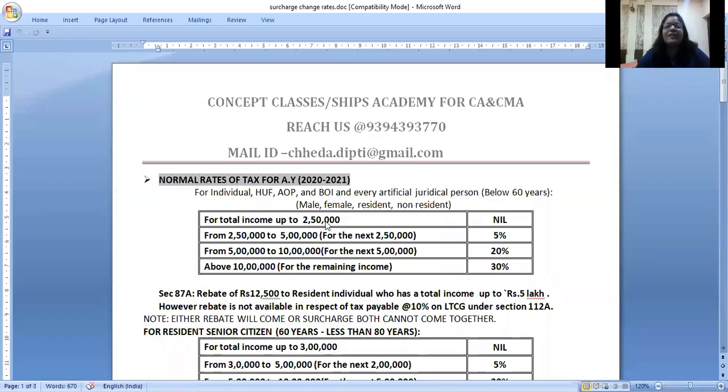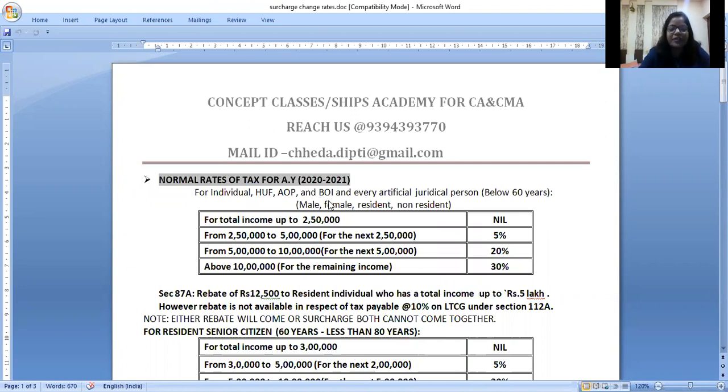Okay. So there are some amendments. I'll just share the screen for all of you. There are some amendments related to surcharge, which is very, very important. Before that, our financial year is 2021. Previous year is 1920 and assessment year is 2021.